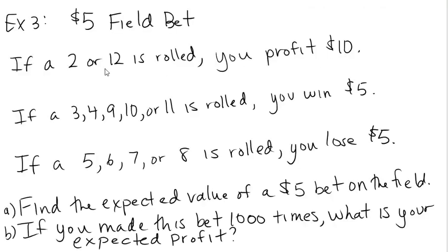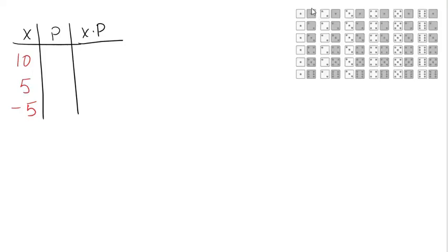We profit $10 when a 2 or a 12 is rolled. Well, there's only one way to roll a 2, and there's only one way to roll a 12. So that's 2 possibilities out of the total of 36. Remember, there are 36 ways the dice can come up because there are 6 rows and there are 6 columns, and 6 times 6 is 36. So that's 2/36. I know that fraction reduces, but I'm not going to reduce because remember, eventually I want to do an addition step, and if I don't reduce, I'm guaranteed to have common denominators.